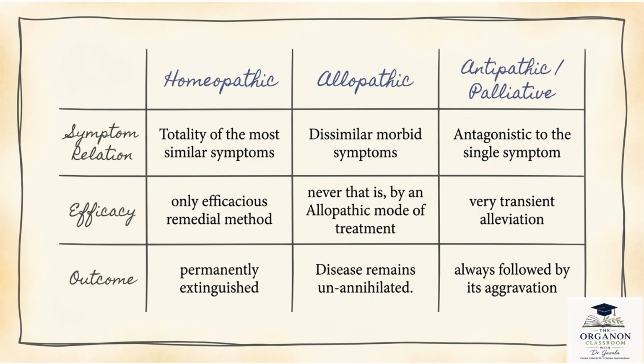Permanently extinguished मतलब complete cure होता है in homeopathic. In modern medicine, as you see, the disease remains unannihilated. ठीक है, temporary elevation होगा. And antipathic या palliative is, there is amelioration, but it is followed up by aggravation.